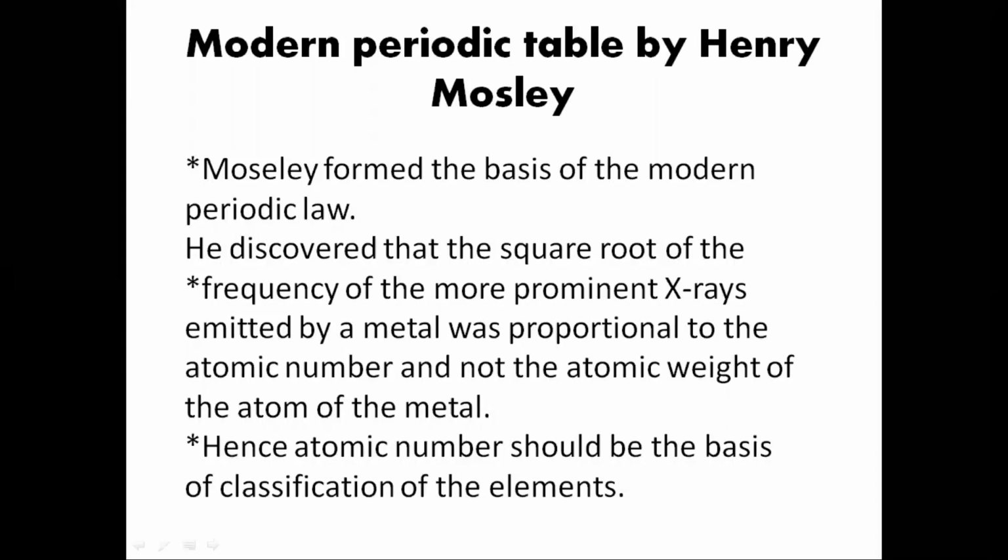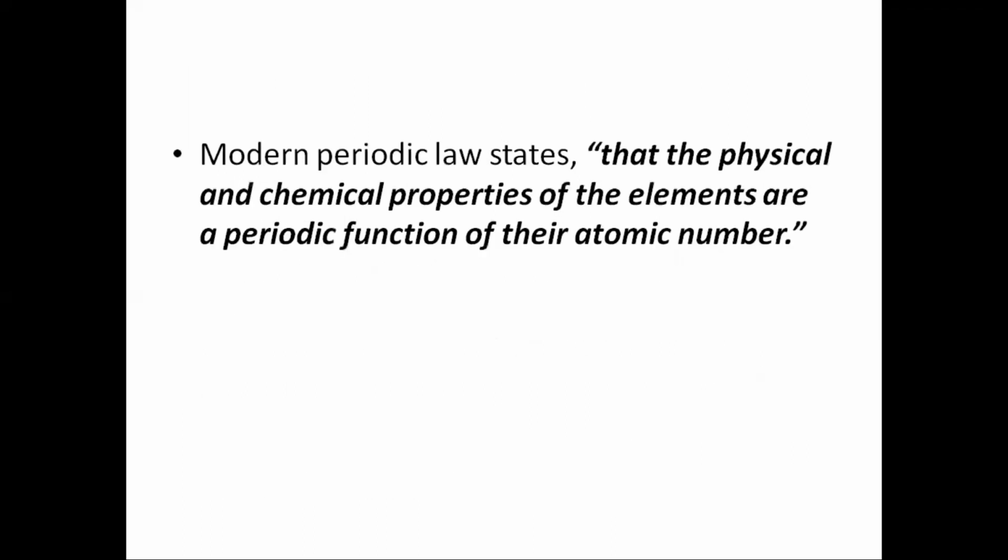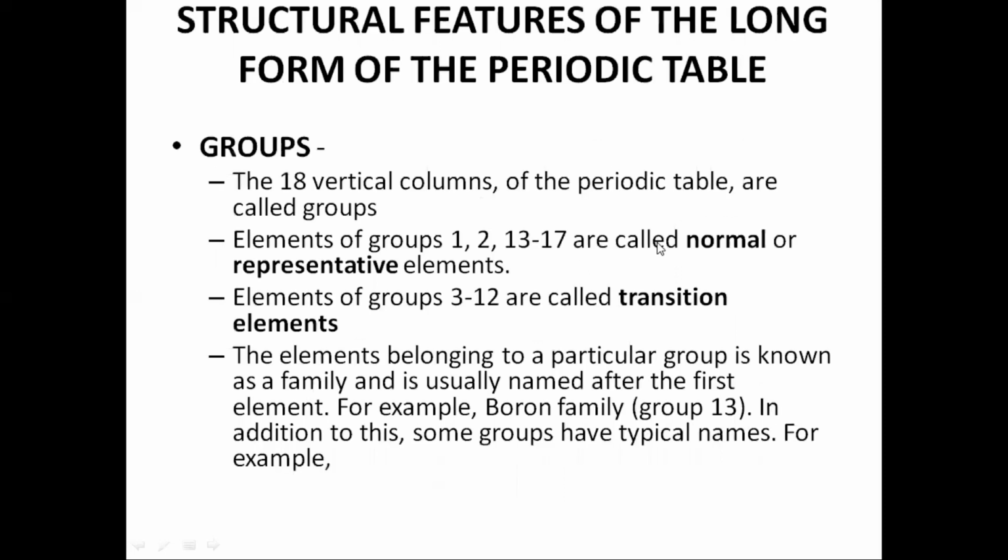Modern periodic table by Henry Moseley. Moseley formed the basis of modern periodic law. He discovered that the square root of the frequency of the more prominent X-ray emitted by the metal was proportional to the atomic number and not the atomic weight of the atom of the metal. Hence, atomic number should be the basis of classification of elements, whereas Mendeleev considered atomic weight as the basis of classification of elements. Modern periodic law states that physical and chemical properties of the elements are periodic functions of their atomic number. Structural features of the long form of the periodic table.